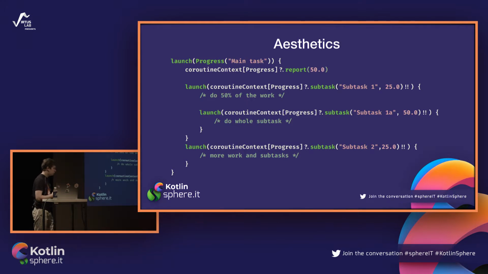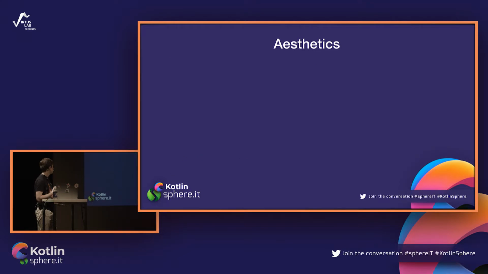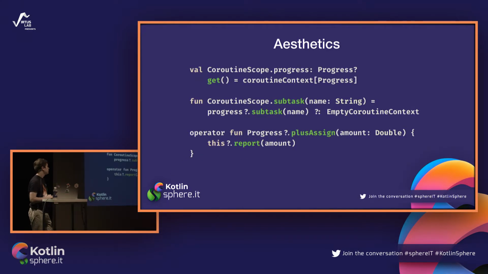So, to mitigate this problem, you present to Andrew a few extensions that can be added to improve the aesthetics of this code. The first one is just getting progress from the coroutine context. If it has progress in this context, it is this progress. If it doesn't have one, it is just null. You are adding a utility function, an extension of coroutine scope, that is declaring a new subtask. It is also taking progress.